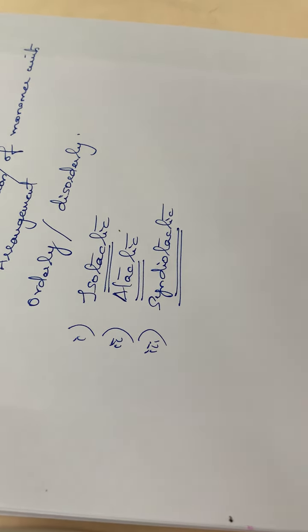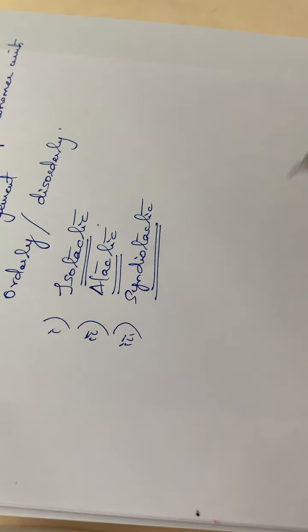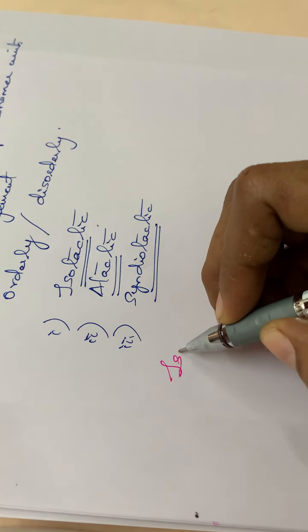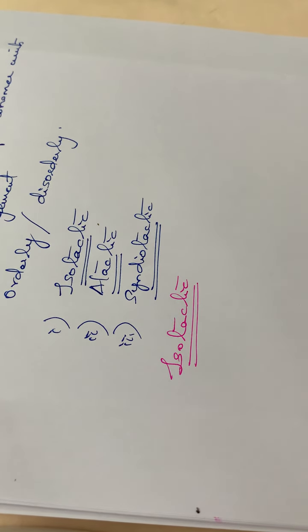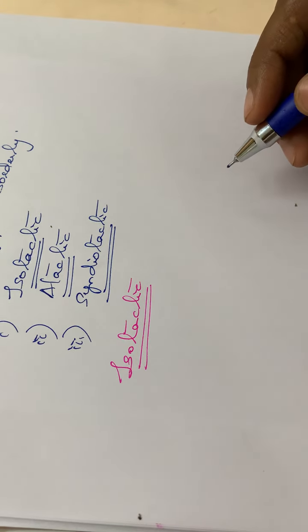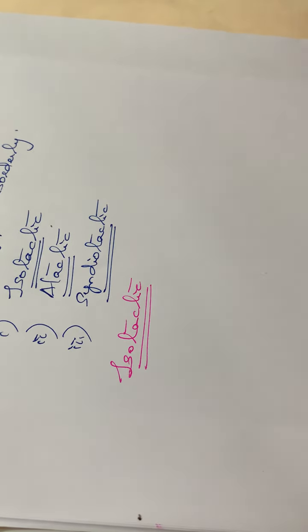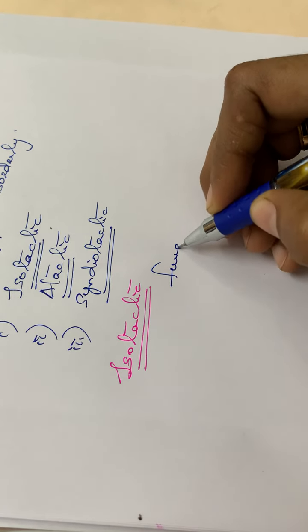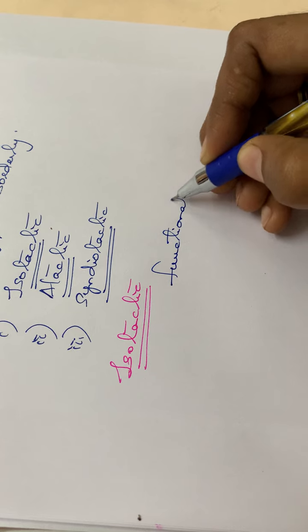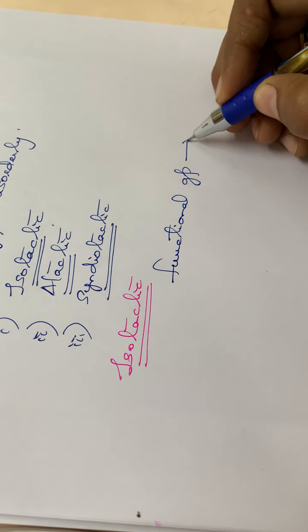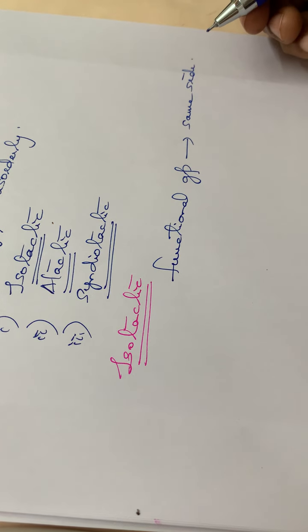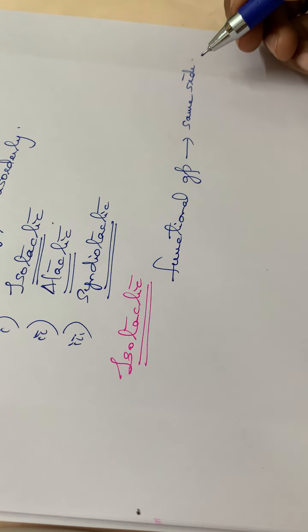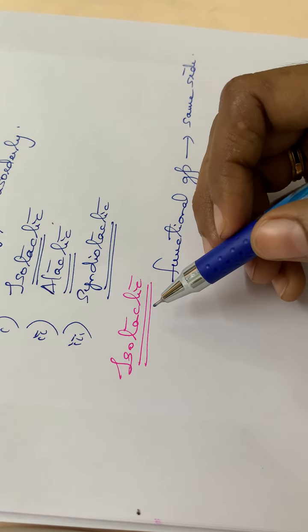Okay, so first of all we can see what is an isotactic polymer. See, isotactic polymer means, if the functional groups present in a polymer molecule are present on the same side of the molecule, or the arrangement is in an orderly pattern, then we can call it an isotactic polymer.